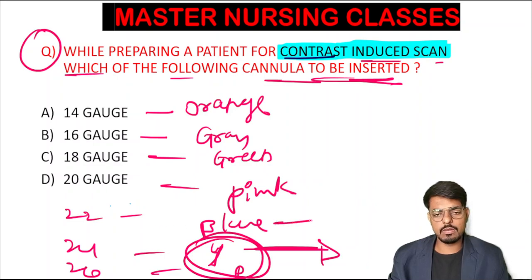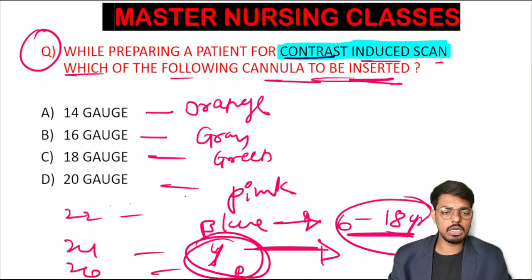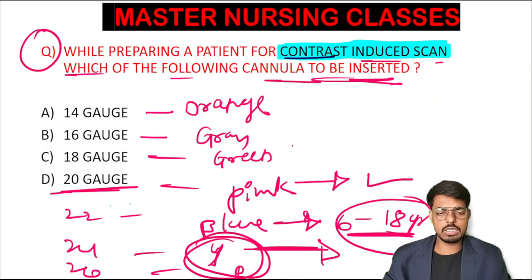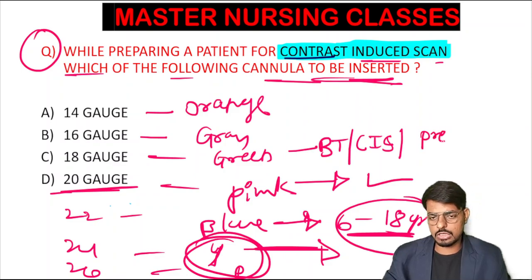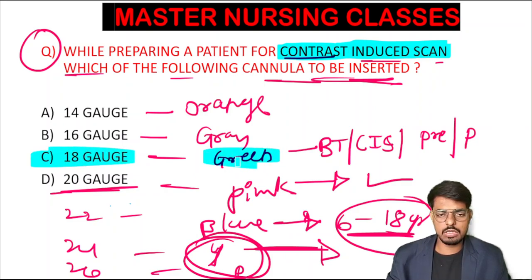So for pediatric and infants, we will use the yellow. And for emergency purposes in children between the age of 6 to 18 years, we can use the green or blue also. The pink is for routine IV infusion. And in case of blood transfusion, in case of the contrast induced scan, in case of pre-operative procedures, and in case of anesthesia induction, we will use the 18 gauge cannula, very importantly, which is green in color.